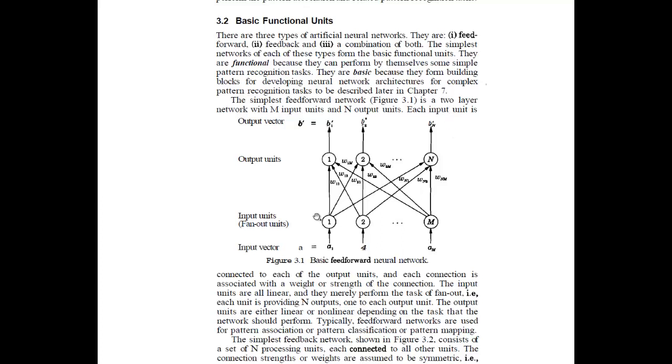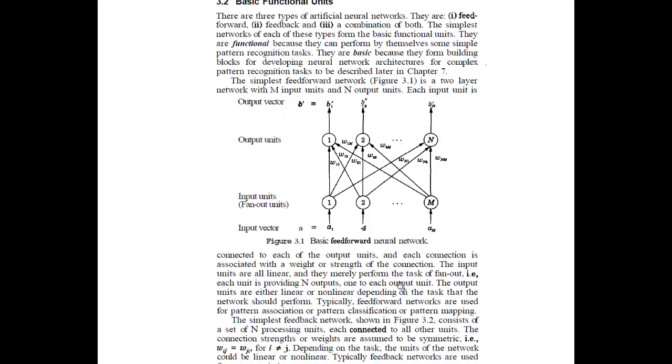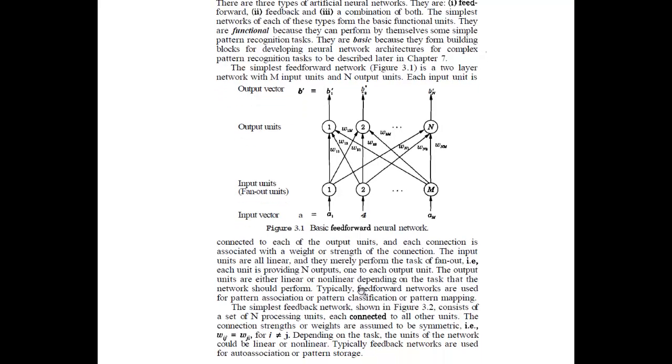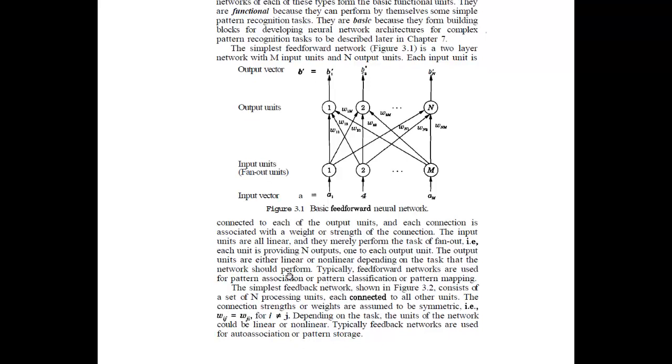Here each input unit is connected to each of the output units, and each connection is associated with a weight or strength of the connection. The input units are linear and they merely perform the task of fan out, that is, each unit is providing n outputs, one to each output unit. The output units are either linear or non-linear depending on the task that the network should perform. Typically, feed-forward networks are used for pattern association, pattern classification, or pattern mapping.